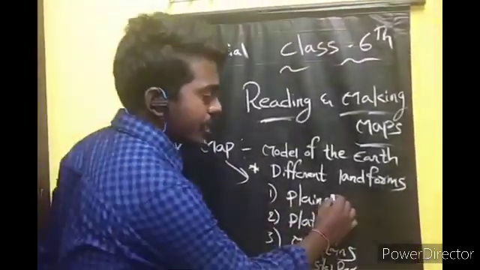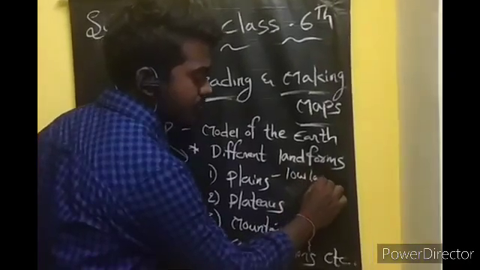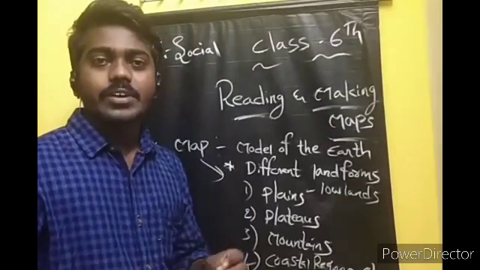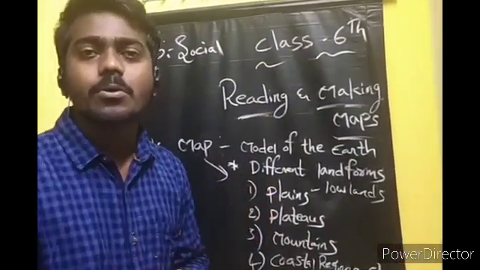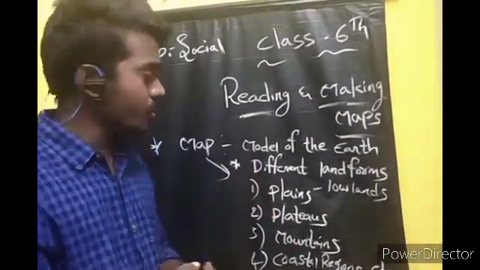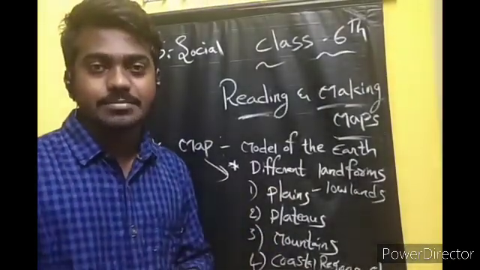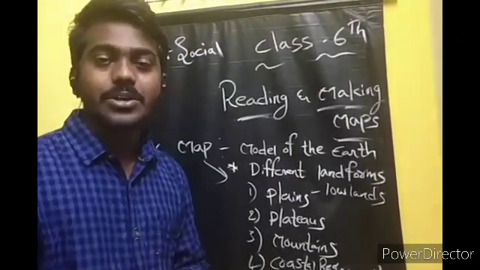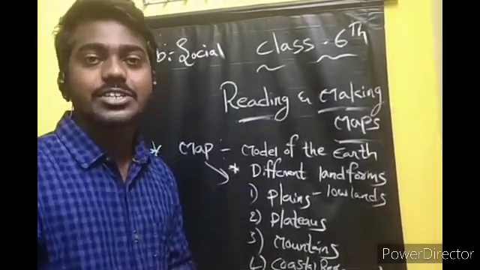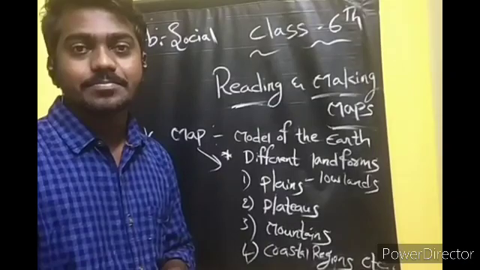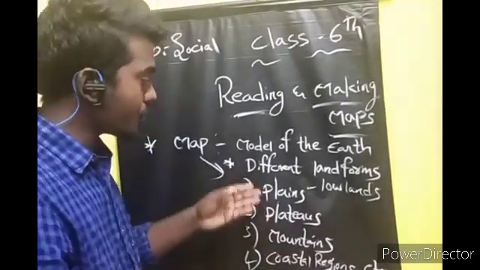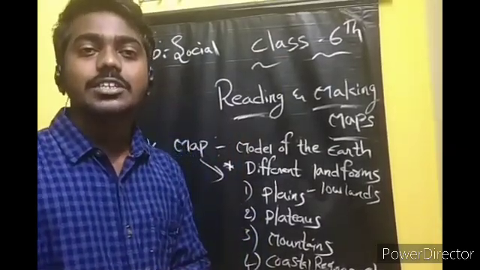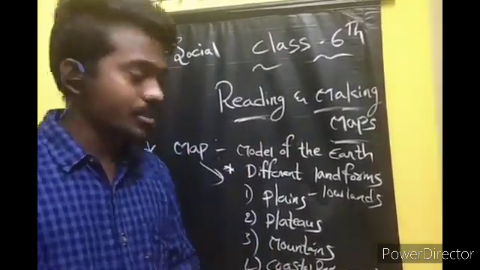Plains is nothing but lowlands. You know already, near the plain region we can irrigate more and more crops. Okay, irrigation is more near the plains. We have the Gangetic Plain. You know already Ganga, which originated in the northeast. Near Uttarakhand, the origin of the river Ganga is Uttarakhand. Okay, you have to know.